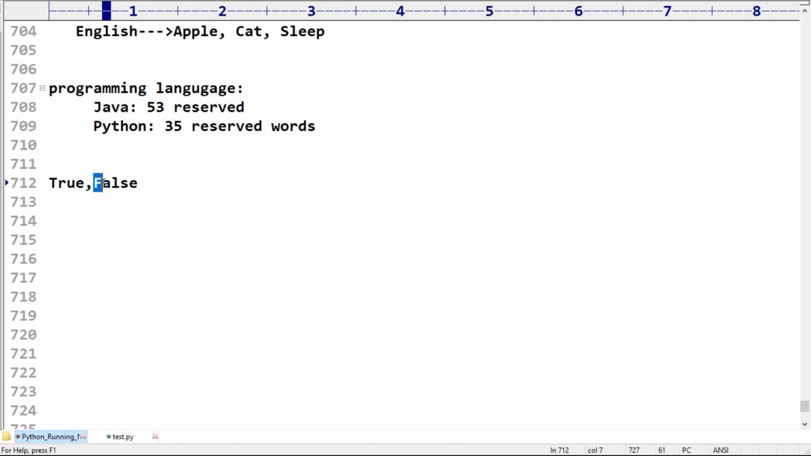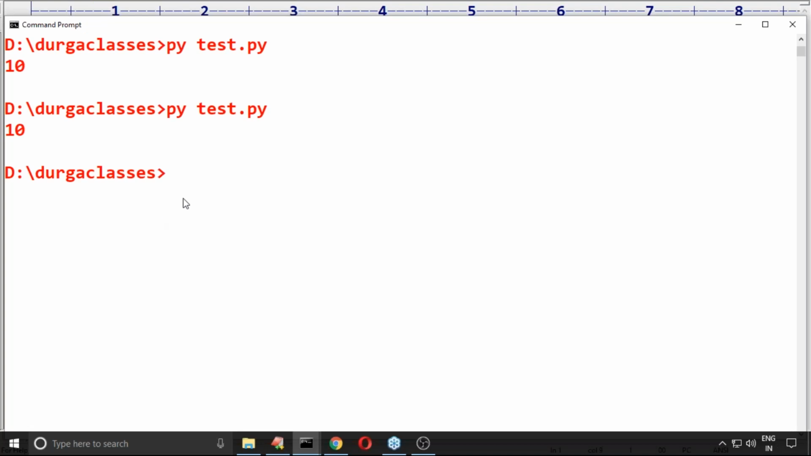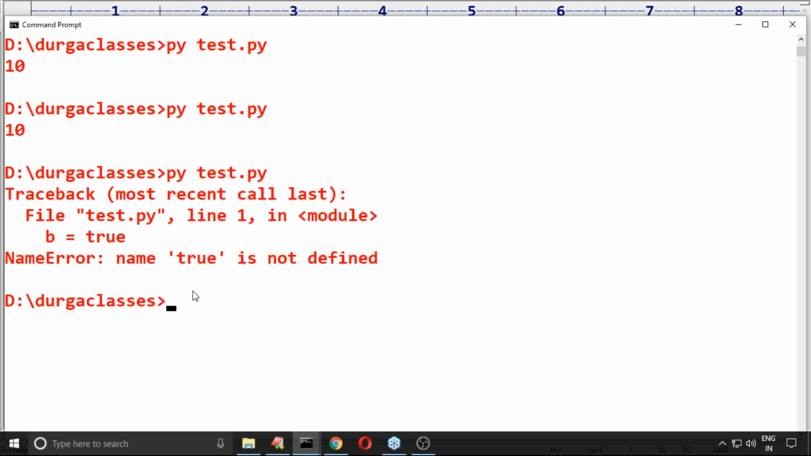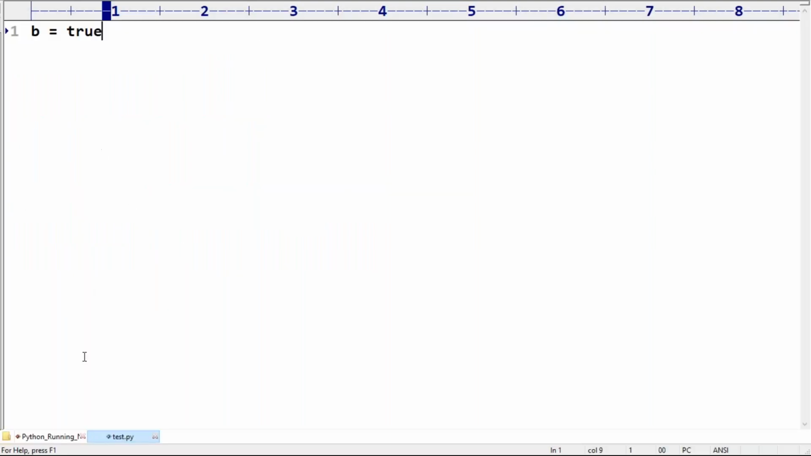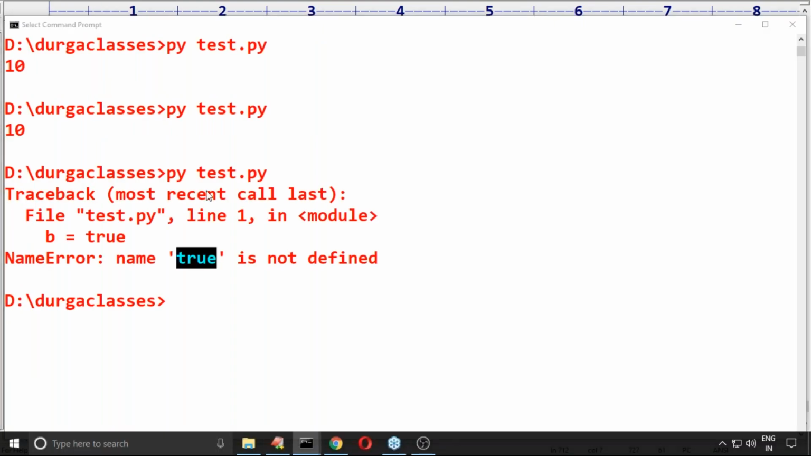Remember this one. So by mistake, if I take b is equal to true like this, immediately the Python virtual machine will give an error. What is the meaning of this true? Sir, here please make sure True and False compulsorily should start with uppercase only.